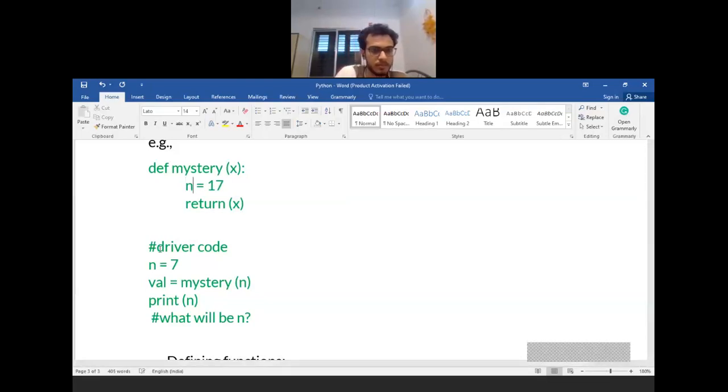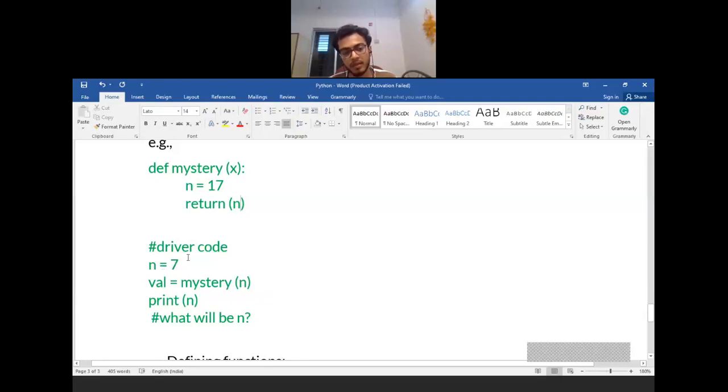So if you have done something like this, let's say n equal to 7, you passed that number 7 to this function, and you made the change to n equal to 17 and passed that same n over here, so that 17 will come at this place and will be assigned to val. Even after that, if you try to print n, it will still be 7, because this change was not reflected on this n. The change in this n was not reflected on this n.